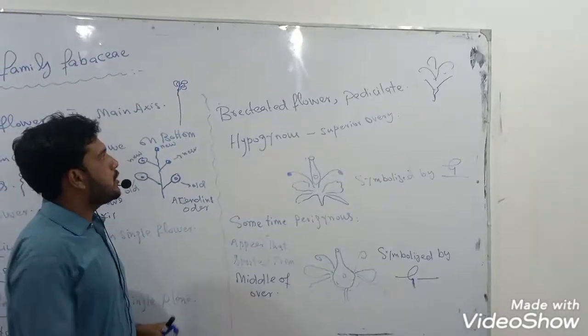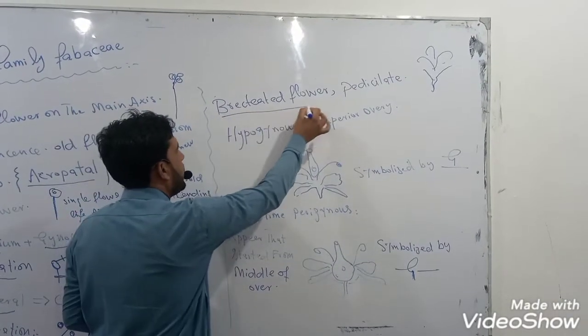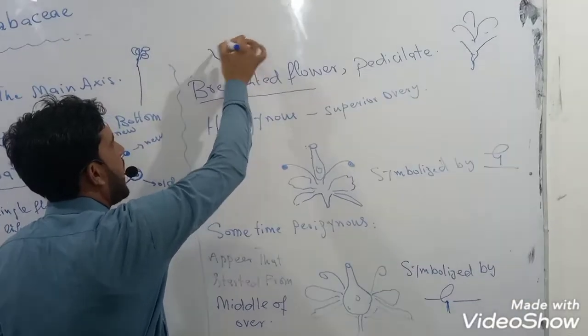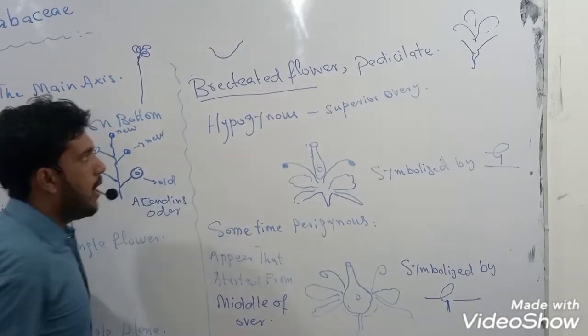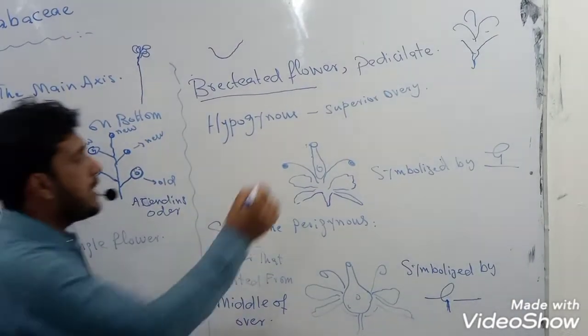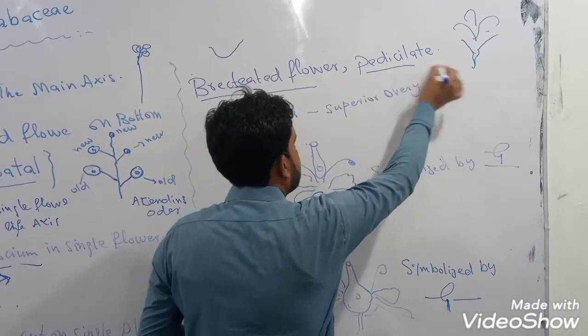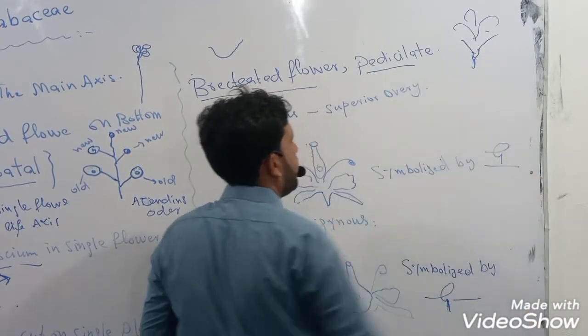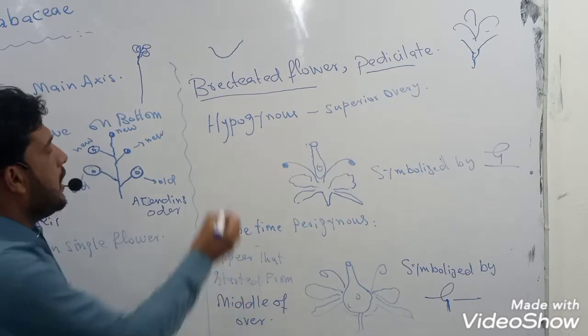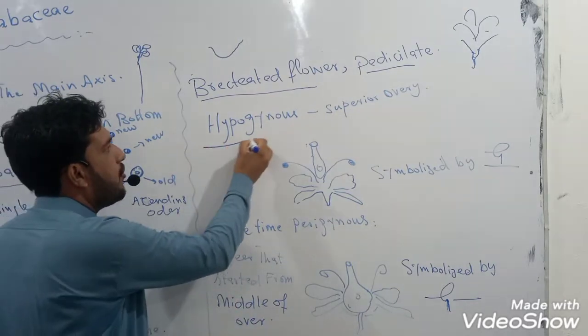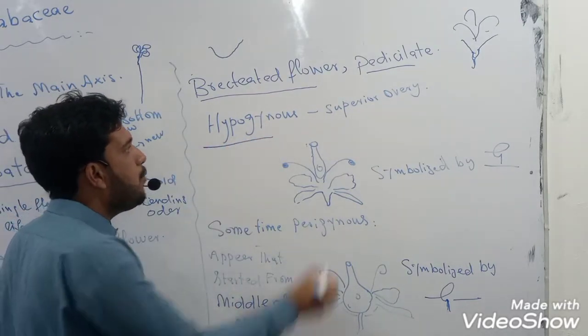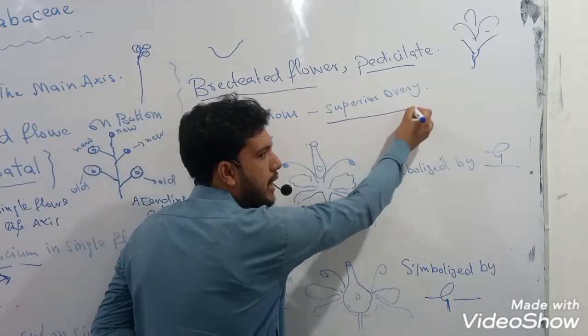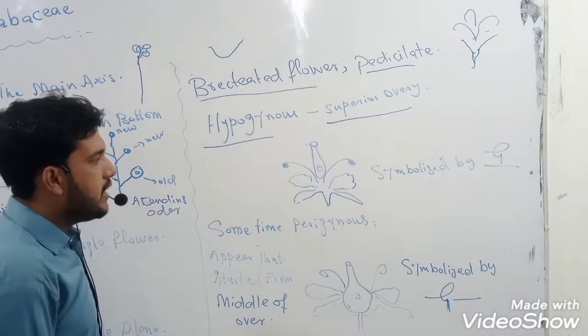The flower of this family is bracteate, having a bract-like structure below the sepals on the lower portion. Next, these flowers are pedicellate, having a pedicel. These flowers have hypogynous condition. The hypogynous condition means the ovary is superior to the other parts.